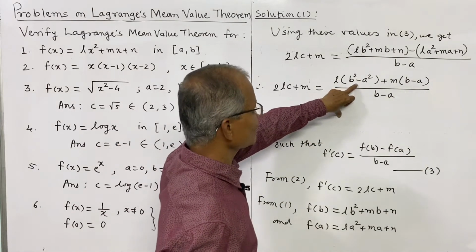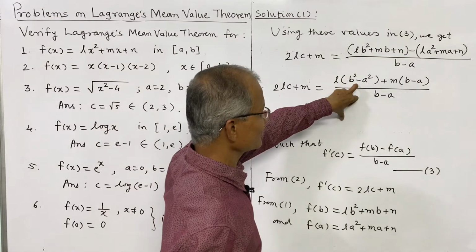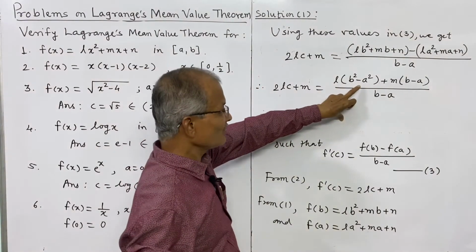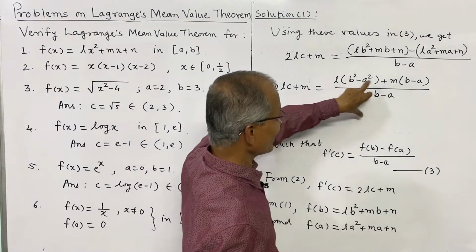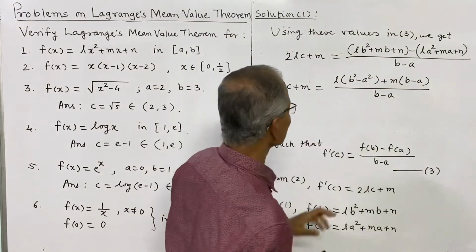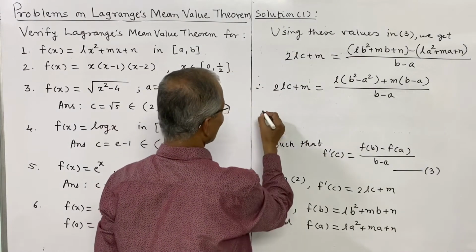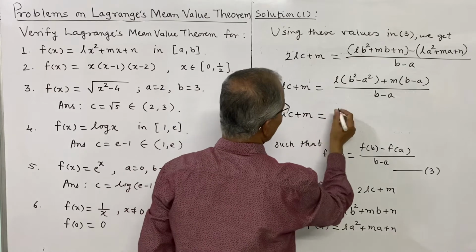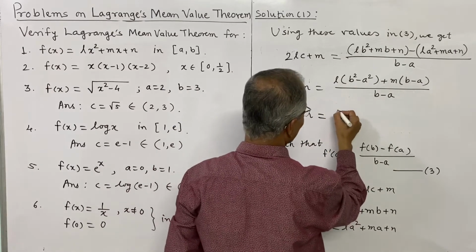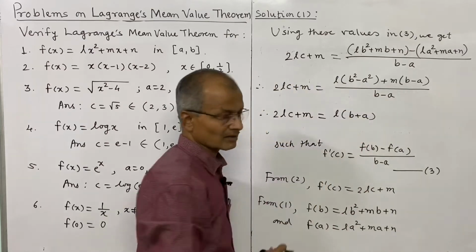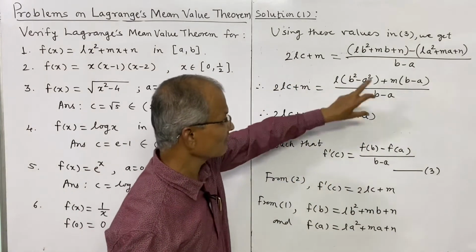We can factorize this b square minus a square as b minus a into b plus a, and again we may see the b minus a term cancels with the denominator. After cancellation, I shall write it directly, b plus a. The b minus a factor is cancelled, and the b plus a factor remains from the first term.